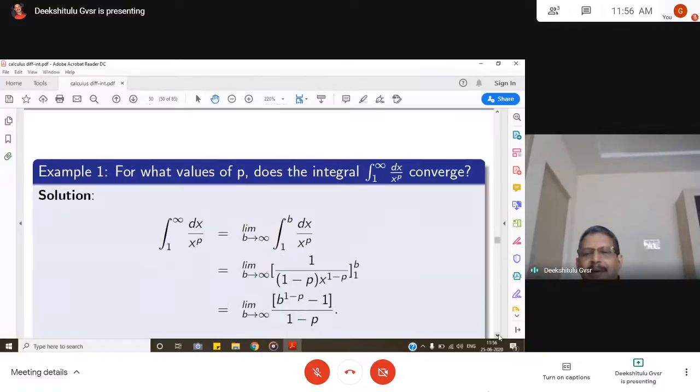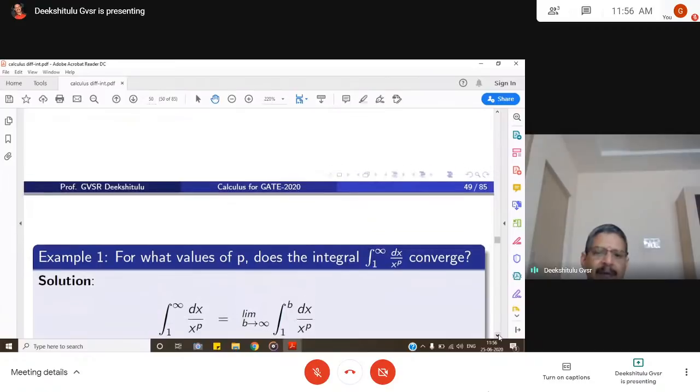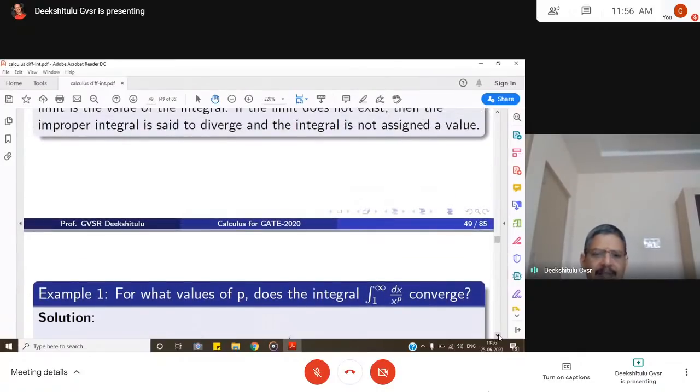In fact, you can integrate 1 by x power p very easily between the limits 1 to infinity. But for easy understanding, I am giving an example, but you can extend this to difficult problems also. You may be directly asked a problem like this. In some national level examinations like CSIR JRF NET, this question was asked a couple of times earlier.